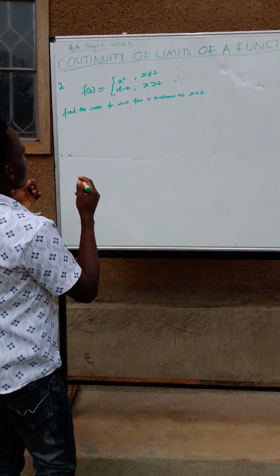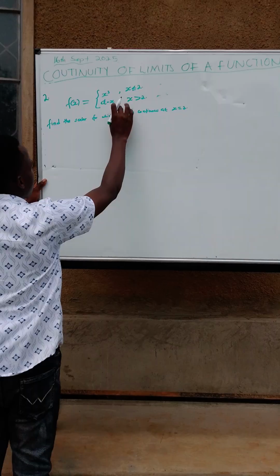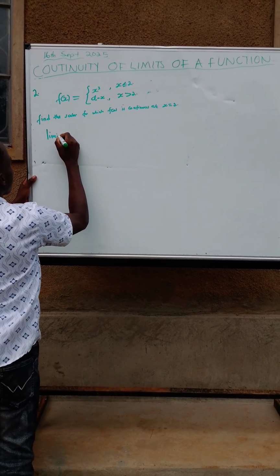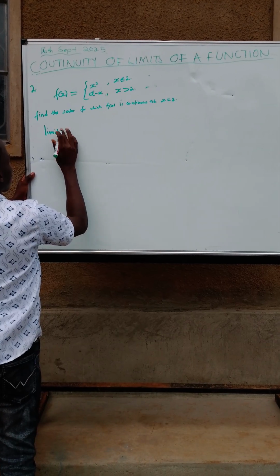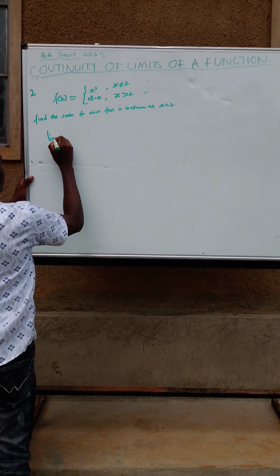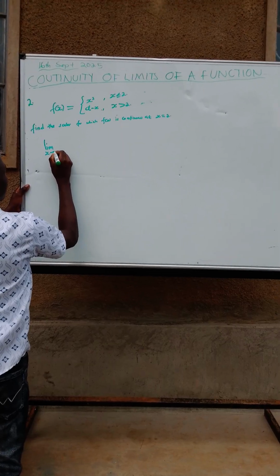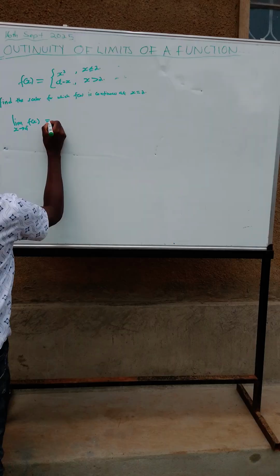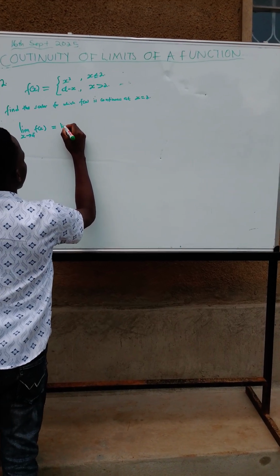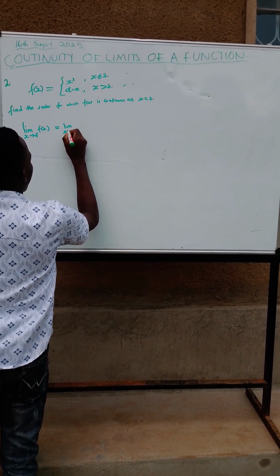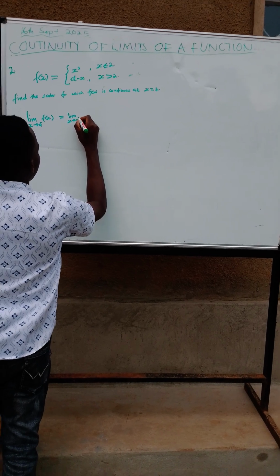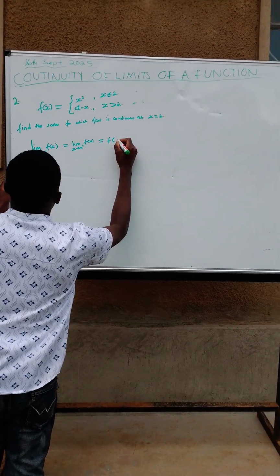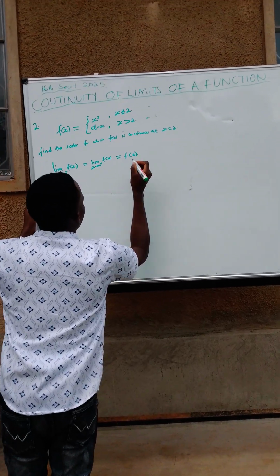For example, if we are dealing with such functions, the left-hand limit of a function at a certain value must be equal to the right-hand limit of the function as x approaches the same value, as well as equal to the function value at that point.